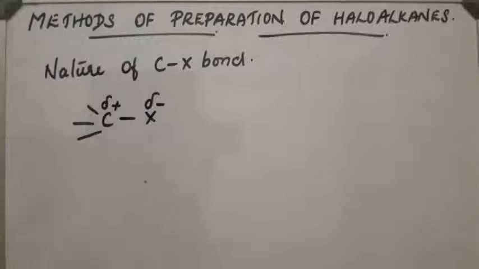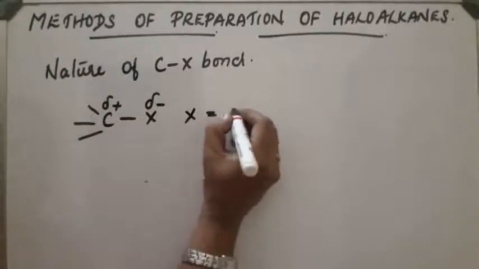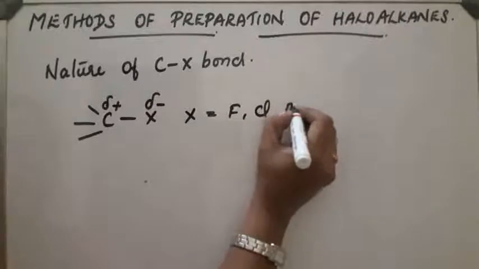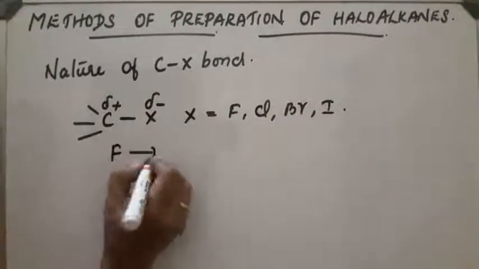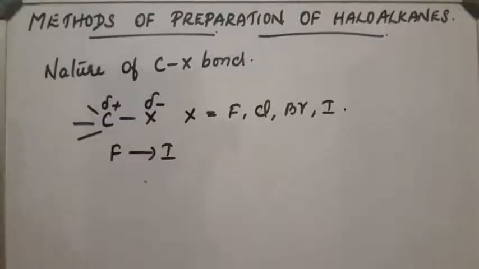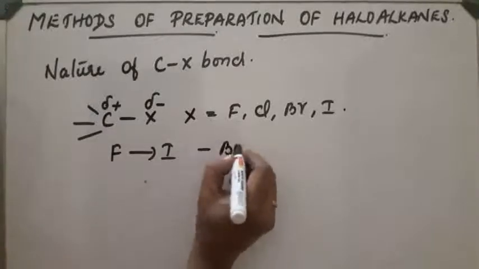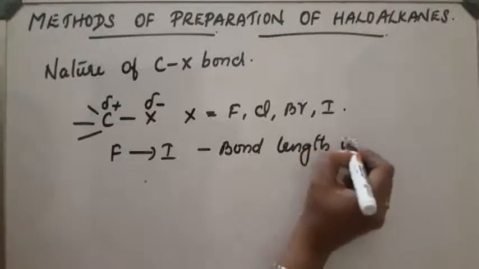As the size of the halogen atom increases, halogen atoms are fluorine, chlorine, bromine, iodine, etc. From fluorine to iodine, we can see that the size of the halogen atom increases. As the size increases, bond length increases.